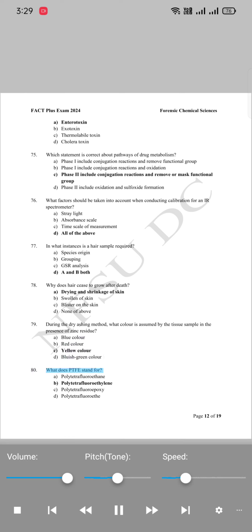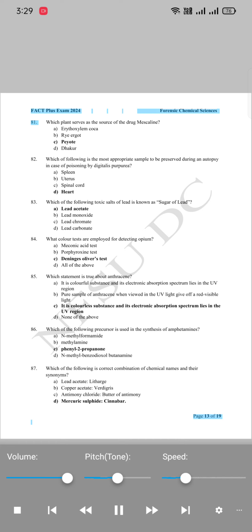80. What does PTFE stand for? A. Polytetrafluoroethane. B. Polytetrafluoroethylene. C. Polytetrafluoroepoxy. D. Polytetrafluoro. Fact Plus Exam 2024 Forensic Chemical Sciences, page 13 of 198. 81. Which plant serves as the source of the drug mescaline? A. Erythroxylum coca. B. Rye ergot. C. Peyote. D. Datura.